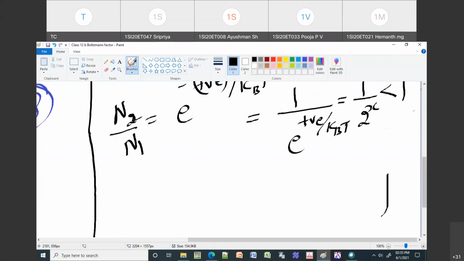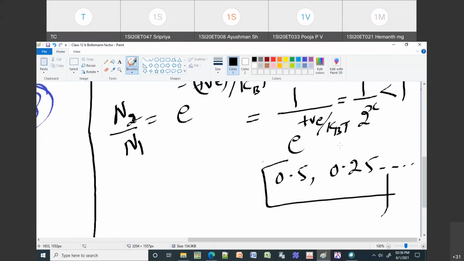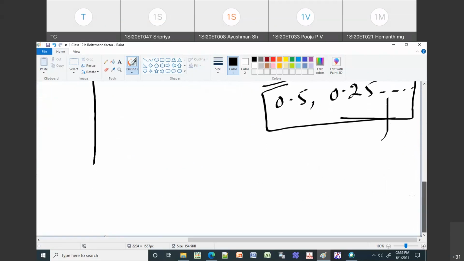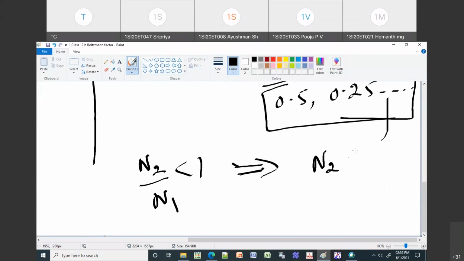Okay, so this is always less than 1 because 1 by 2 means 2 to the power of 1 is 2, 1 by 2 is 0.5, and then 1 by 2 square is 1 by 4, which is 0.25, and so on. So this is always less than 1. You cannot have this value more than 1. So that means your N2 by N1 is always less than 1. So this implies your N2 is always less than N1.